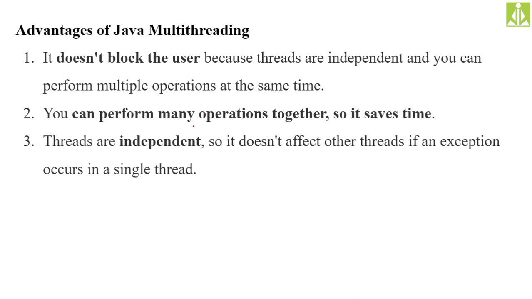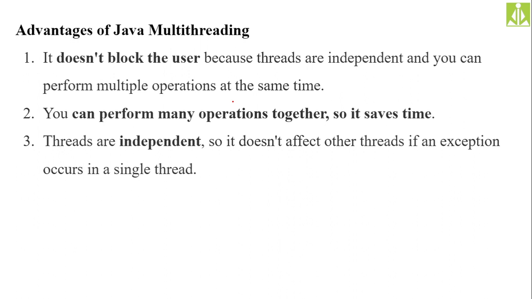Threads are independent in nature, so it doesn't affect other threads if an unexpected error occurs in a single thread. If you execute a process as a whole, because a process has heavy work, and some portion of the process gets blocked or raises issues, giving errors, then what will happen? The entire process output will be halted, isn't it? You will not see any action or any output from that entire process. That is the problem.